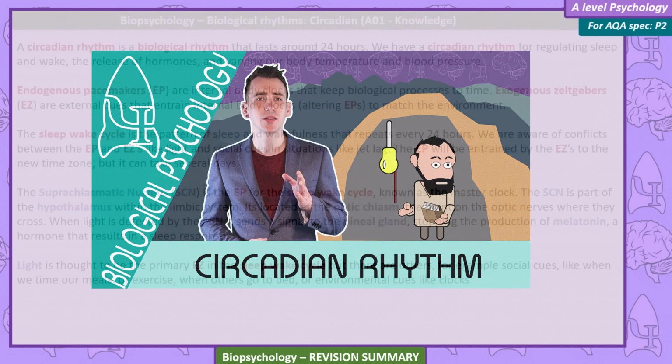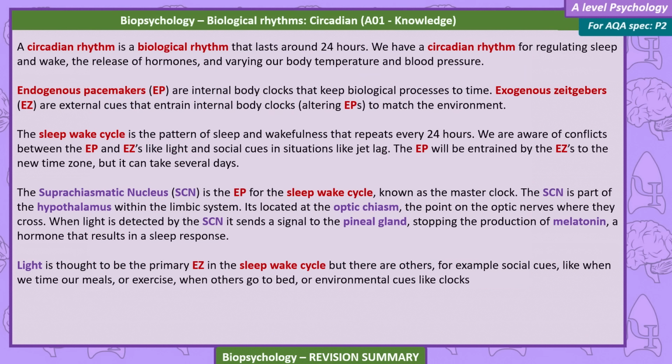Circadian rhythm. A circadian rhythm is a biological rhythm that lasts around 24 hours. We have a circadian rhythm for regulating sleep and wake, the release of hormones, and varying our body temperature and blood pressure. Endogenous pacemakers, EP, are internal body clocks that keep biological processes to time. Exogenous zeitgebers, EZ, are external cues that entrain internal body clocks, altering EPs, to match the environment.